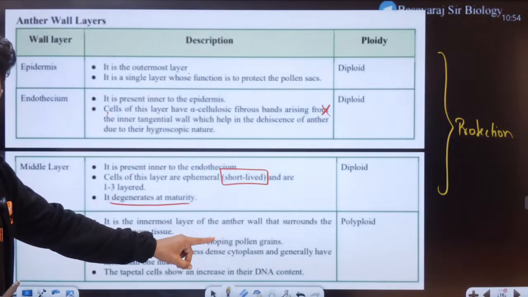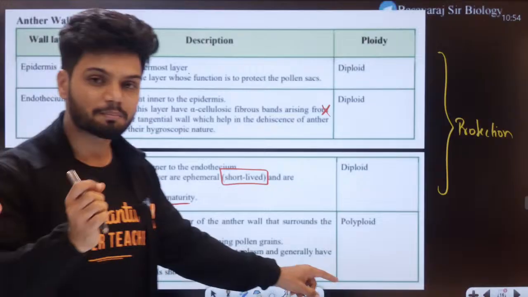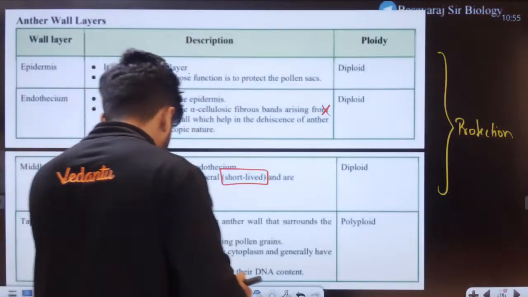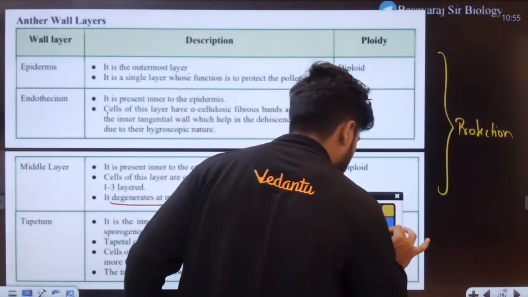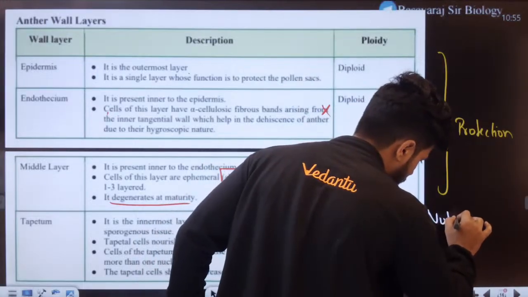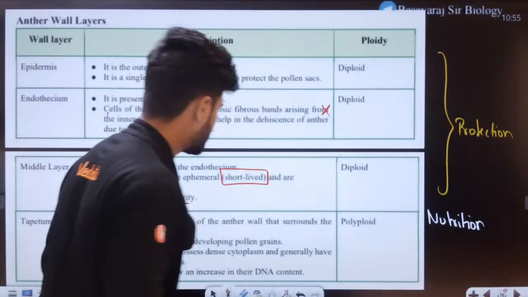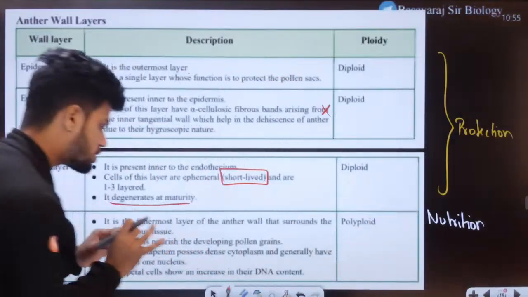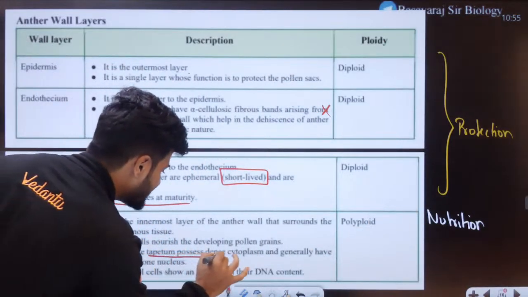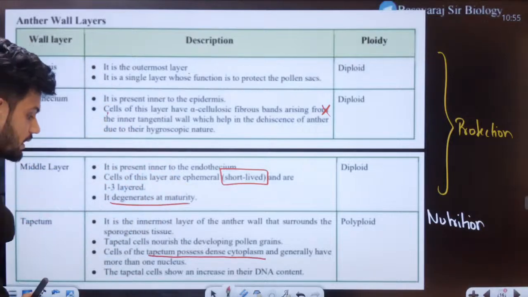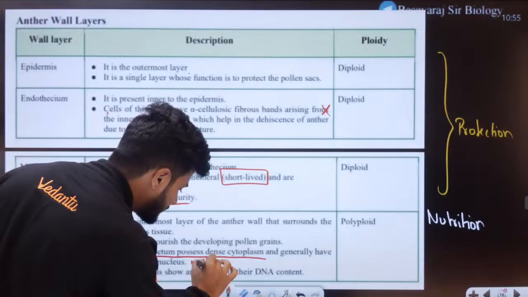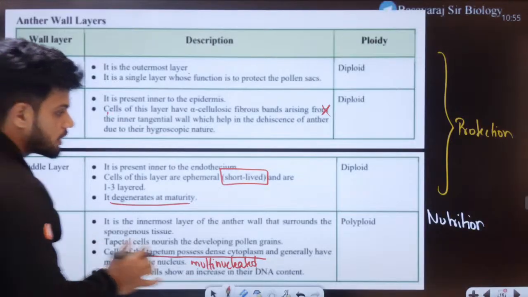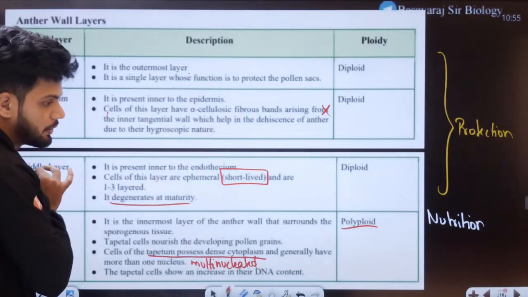But the innermost layer, the main function of the innermost layer is that it provides nutrition. Okay. Right here, students. Apart from nutrition, the main point we should remember here is that tapetum cells possess dense cytoplasm. That point is important. Okay. They are also multinucleated, or polyploidy can be seen here. Okay, polyploidy can be seen here.